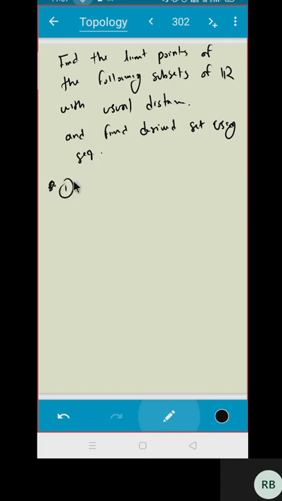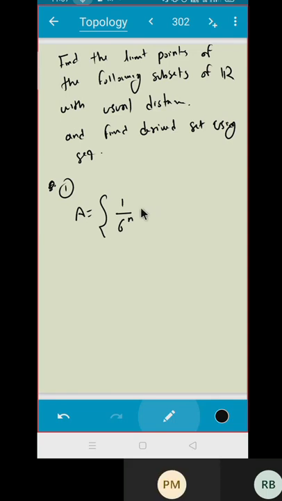Okay, let us do some example. Let us take a set A which is having 1 upon 6 raised to n plus 1 upon 11 raised to m, where m, n belong to natural numbers. So this is the set you are having. What can you say about limit point of this set?